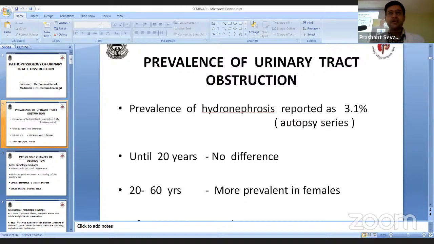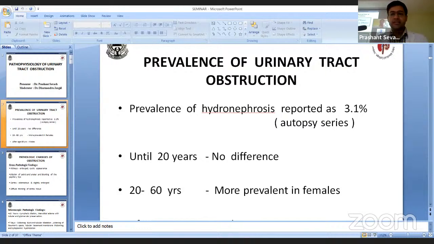These changes are mediated by increase in vasodilators like nitric oxide and prostaglandin E2. So overall, the GFR more or less remains the same during the initial phase of 1 to 2 hours. During the next phase of 2 to 5 hours, renal blood flow persistently decreases due to increase in afferent arteriolar resistance, resulting in decrease in GFR, and intratubular pressure remains elevated. During the next late phase, intratubular pressure also decreases along with decrease in renal blood flow and ultimately decrease in